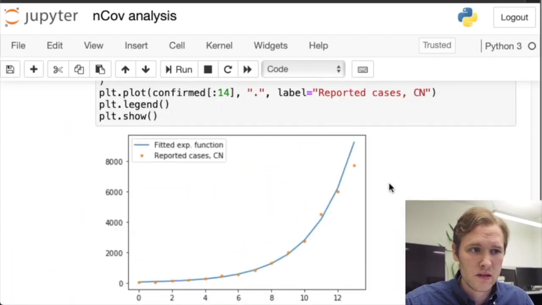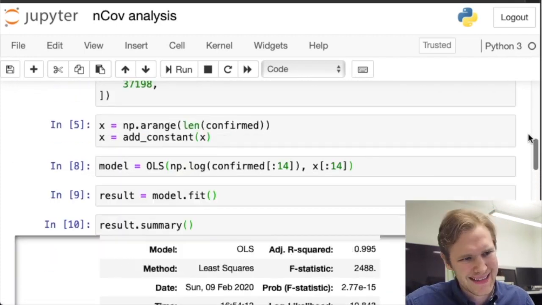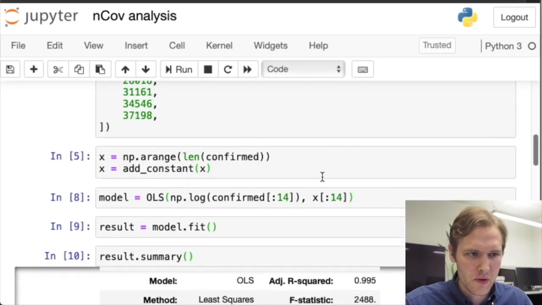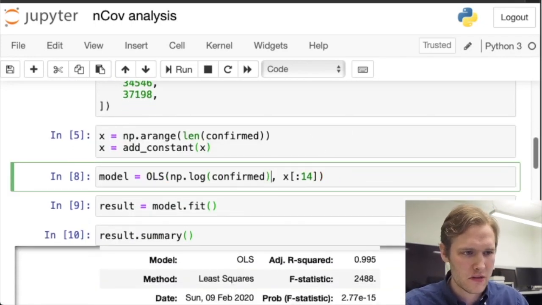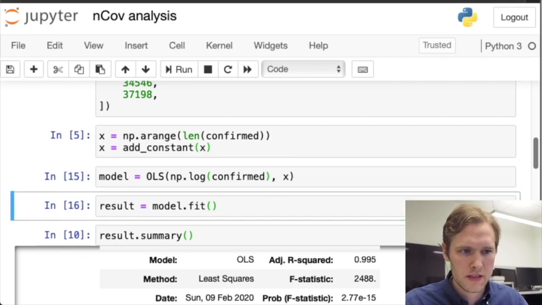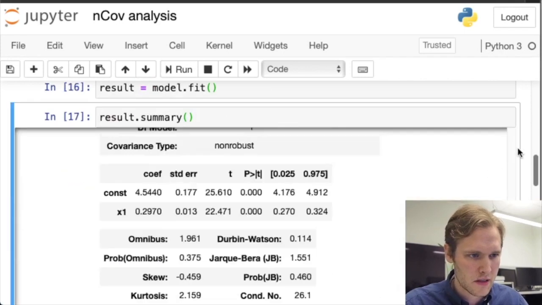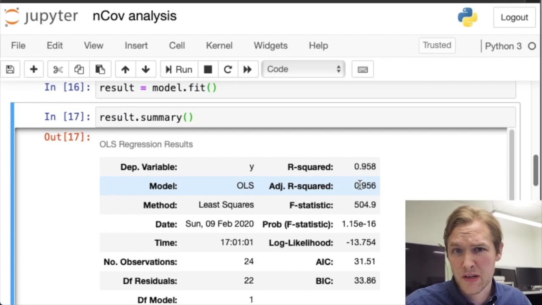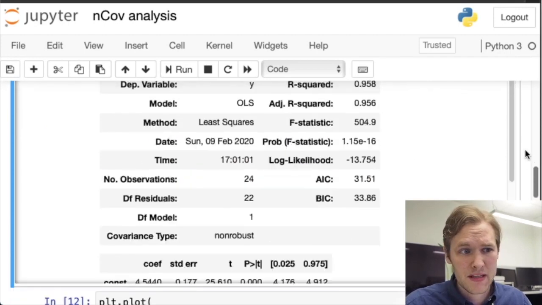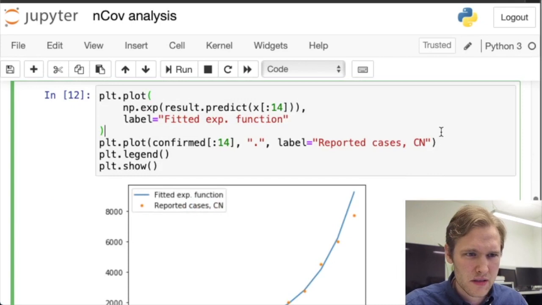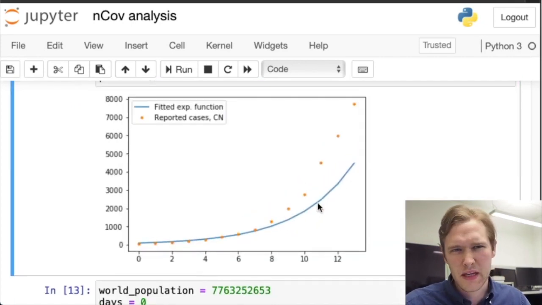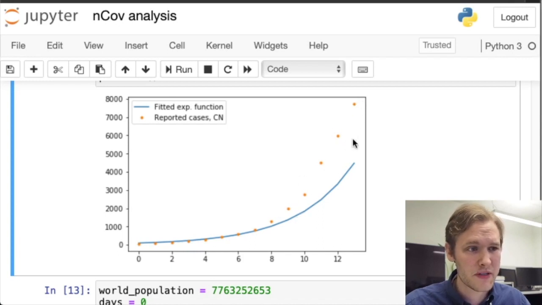In fact, let's try to include all the people in the model, and you'll see, hopefully, that it won't be very good. So let's just do this. We have some confirmed people. There you go. We fit it, and we look at the result summary here. The model quite catches a lot, but you will see that it is very skewed, I think. So let's, yeah, there you go. This is not a very good regression, right? Because there are a lot of points that we don't hit at all with this fitted exponential function.